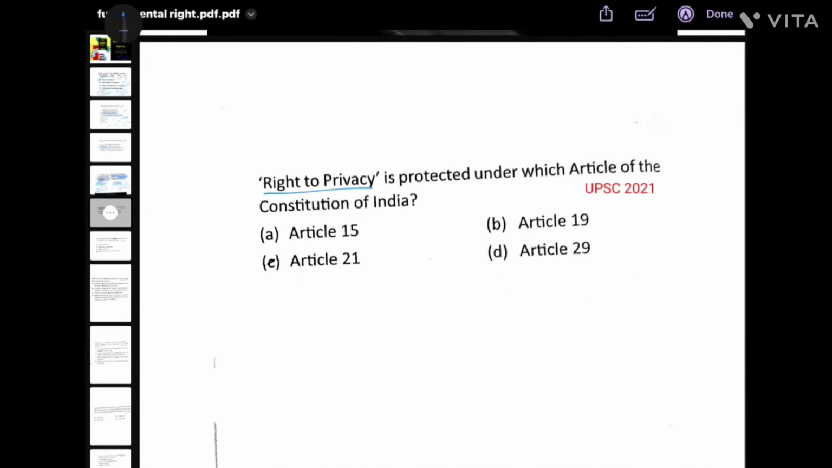Right to privacy is protected under which article of the Constitution of India? Article 15, 19, 21, 29. Article 15 is prohibition of discrimination on the grounds of religion, race, caste, sex or place of birth. Article 19 is freedom of speech, expression, assembly, association, movement, residence and profession. We discussed this just now. Article 21, right to life and personal liberty.